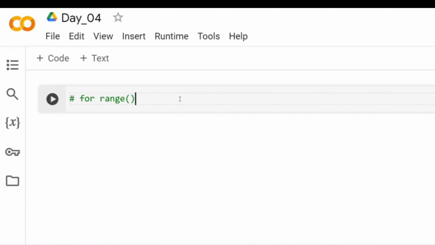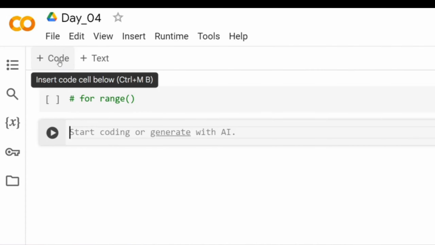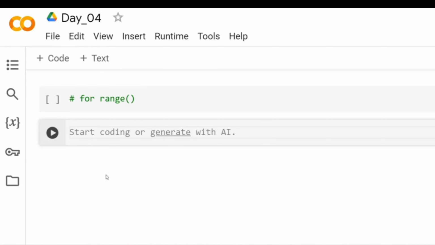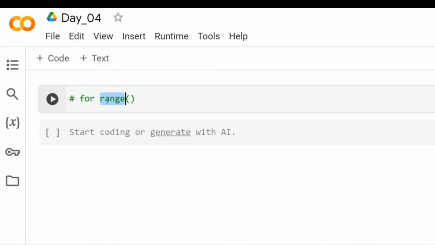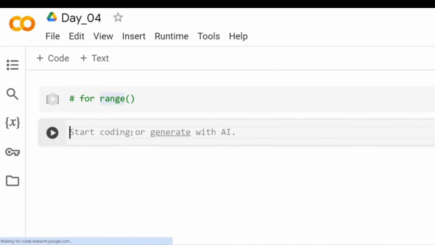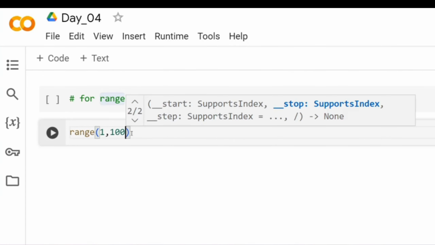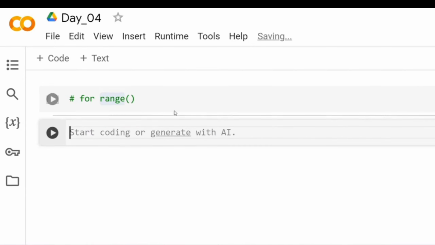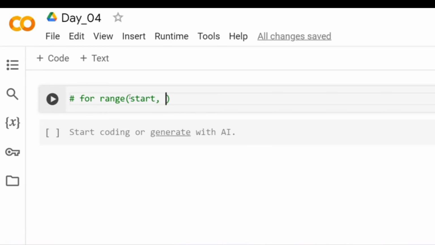Now let's talk about how to write a simple for loop in Python. Range is not only in statistics; if you know a little bit about statistics, you might know about range. Range is like low to high, for example, range of 1 to 100. Range has a starting number and an ending number. So range always needs two things, start and end.